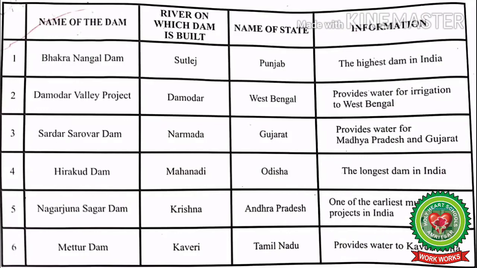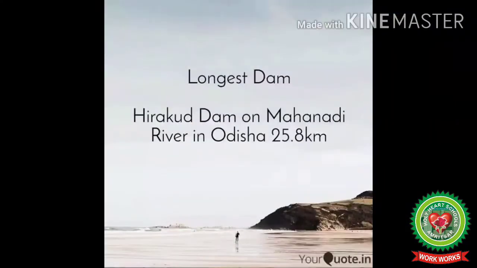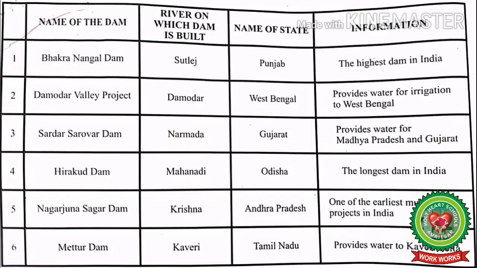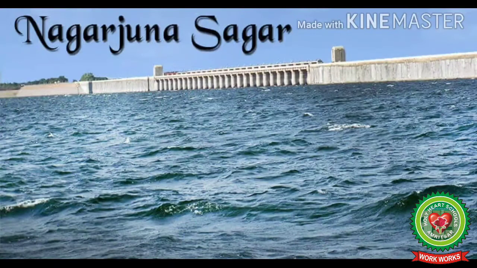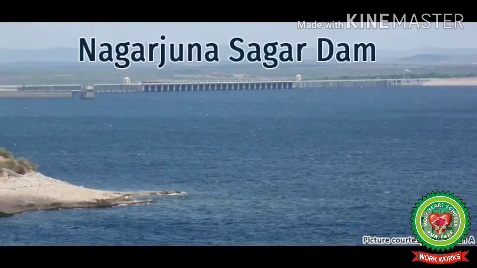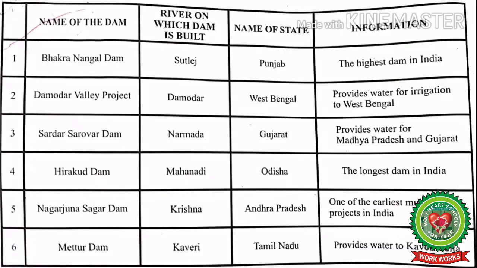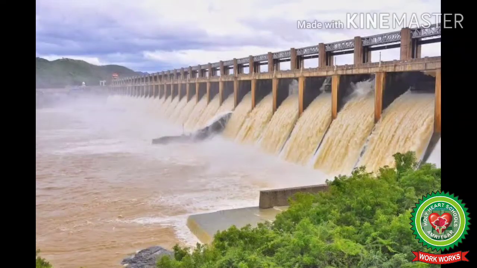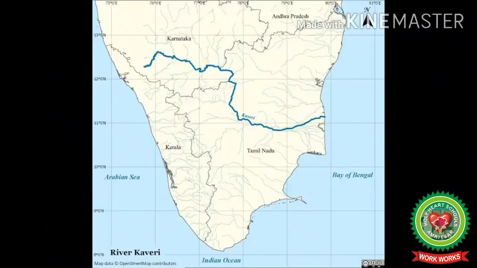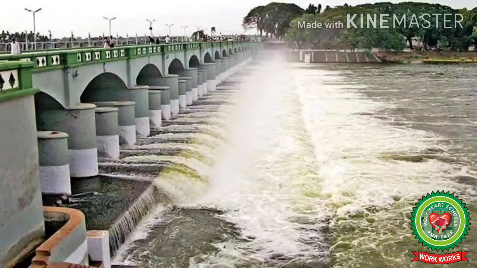Next is Hirakud Dam. Hirakud Dam is built on the river Mahanadi in Odisha. It is the longest dam in India. Next is Nagarjuna Sagar Dam. Nagarjuna Sagar Dam is built on the river Krishna in Andhra Pradesh. It is one of the earliest multi-purpose projects in India. Next is Mettur Dam. Mettur Dam is built on the river Kaveri in Tamil Nadu. It provides water to Kaveri Delta.